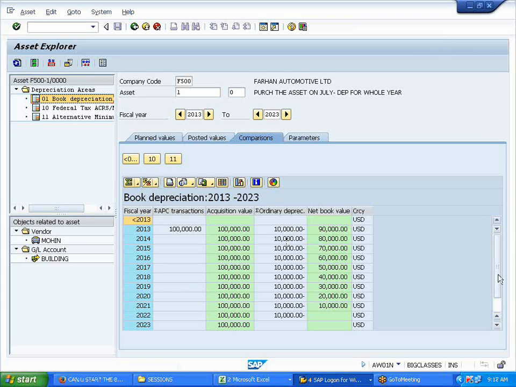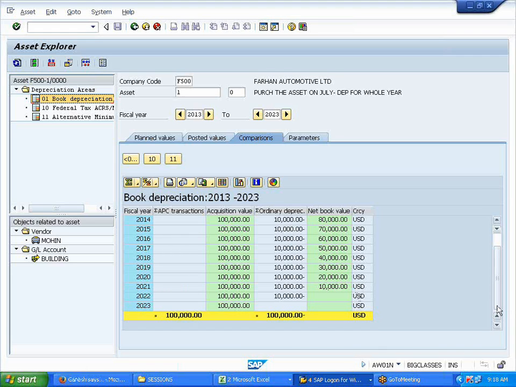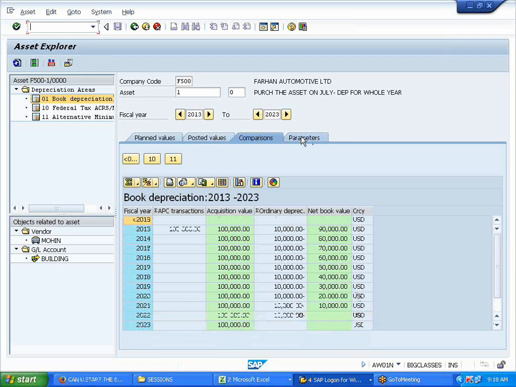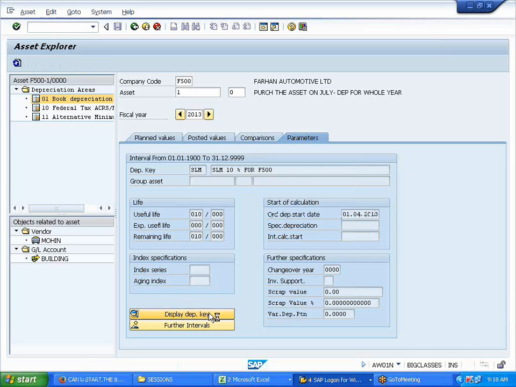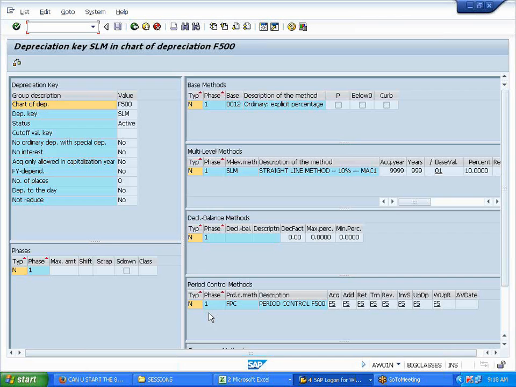Now see here the value of the asset is getting nullified over here, right? 10 years, 0. Go to the parameters. You can see the entire setup, like the ordinary depreciation start date is from here even though it is acquired on so and so date. Go to the depreciation key display, it will give you what key and method you have used. The entire setup we have done: multi-level, base method, period control.